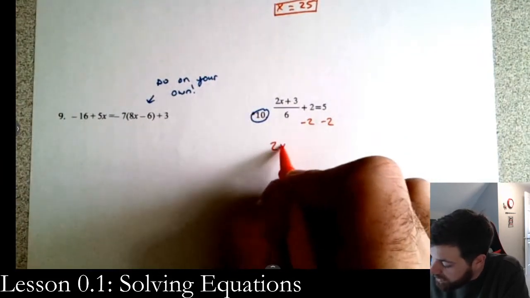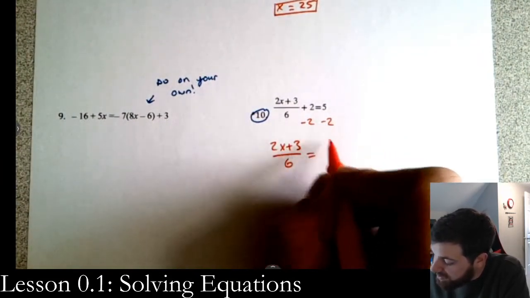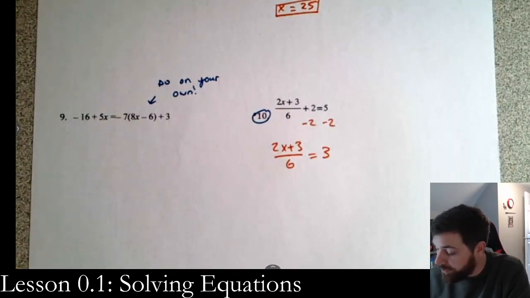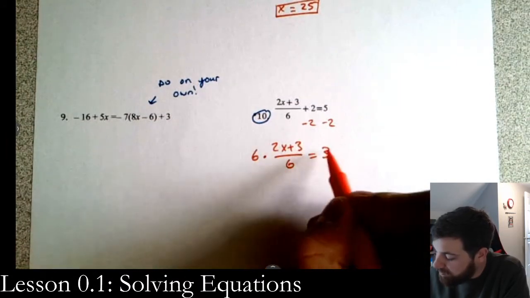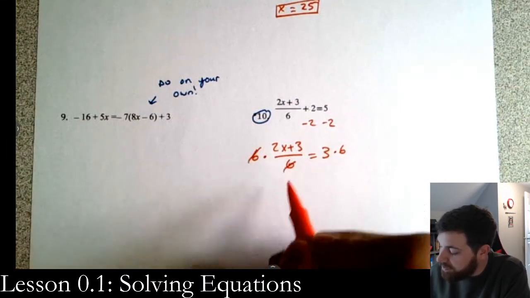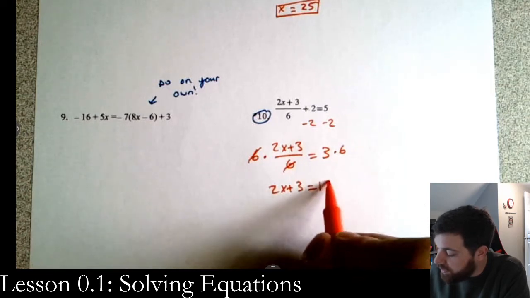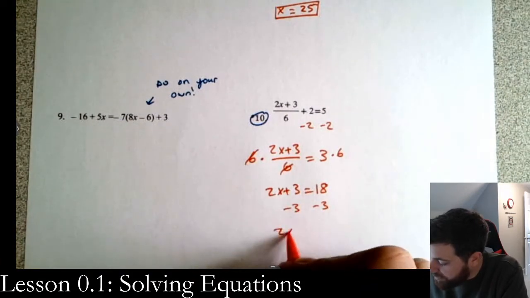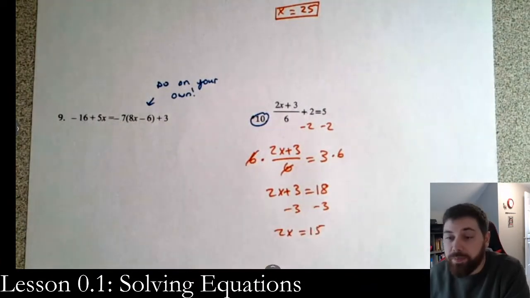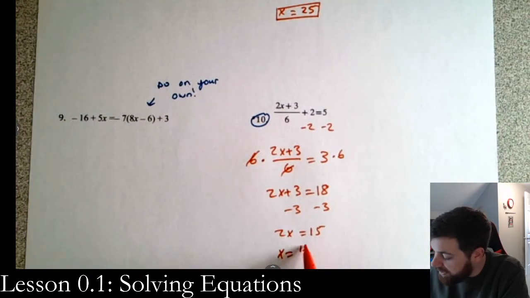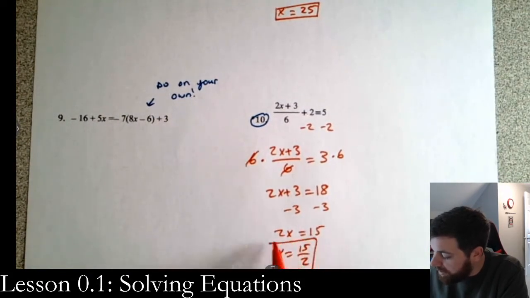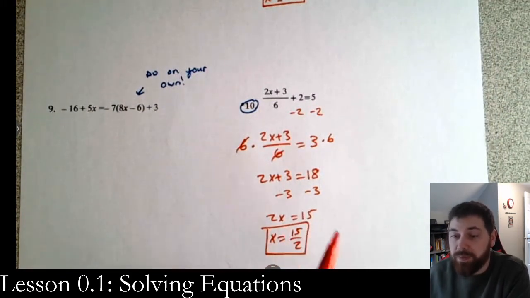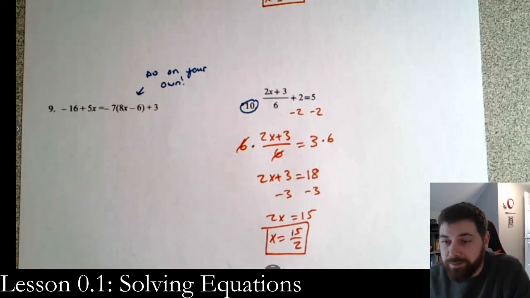So we end up with 2x plus 3 over 6 is equal to 3, right? This 2 and this 2 cancel. Now, it's very similar to the first page. Take both sides times 6. And these 6's cancel. We get 2x plus 3 is equal to 18. Go ahead and subtract 3. You get 2x is equal to 15. Not a very nice number, but we end up with x equals 15 halves. If you want to put 7.5, feel free. I prefer fractions, honestly. Fractions are nice, so I'm okay with this number. Really up to you. It doesn't really matter to me.